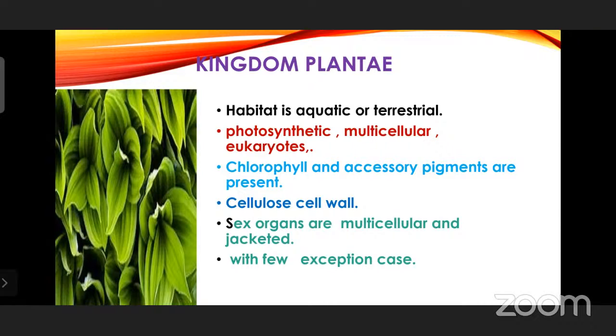As you know, all the plant cells have a cell wall, and this cell wall is the protective cover. When excess water gets inside the cell, it is not going to burst because of the presence of the cell wall. It will give mechanical strength and turgidity. And next, sex organs are multicellular and jacketed. These sex organs, which produce the gametes, are multicellular and jacketed for proper protection, with few exceptions.